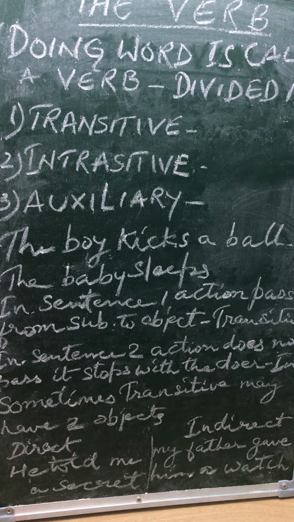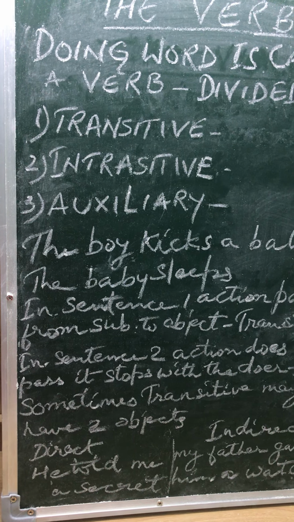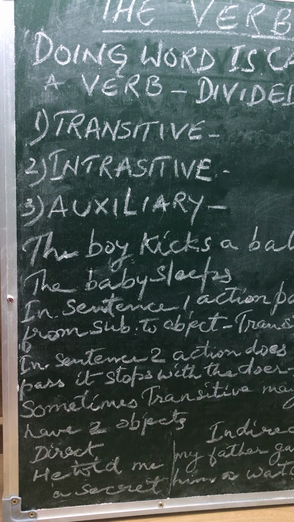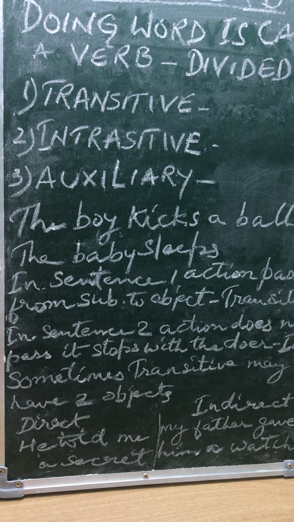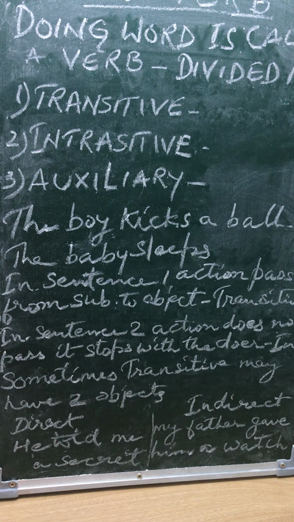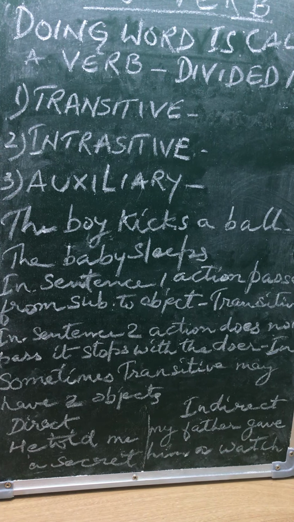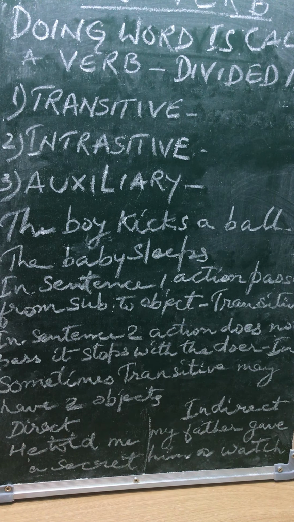Sometimes we see that transitive verbs have two objects, direct and indirect. For example, he told me a secret. My father gave him a watch.